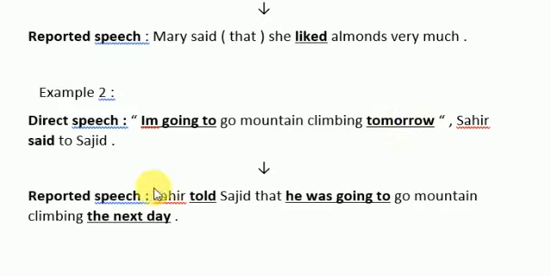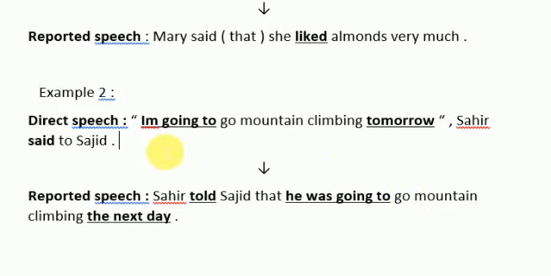Good. And again, I have the verb said. In the reported speech, I should simply say Sahir told Sajid that he was going to. "I'm going to" should be transformed into the past: "he was going to."